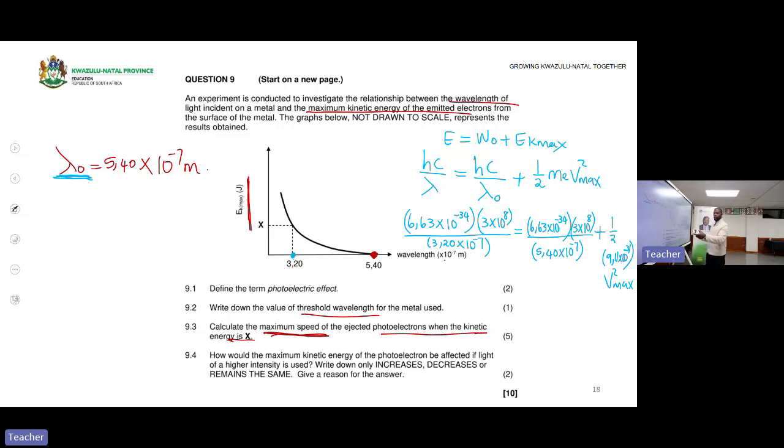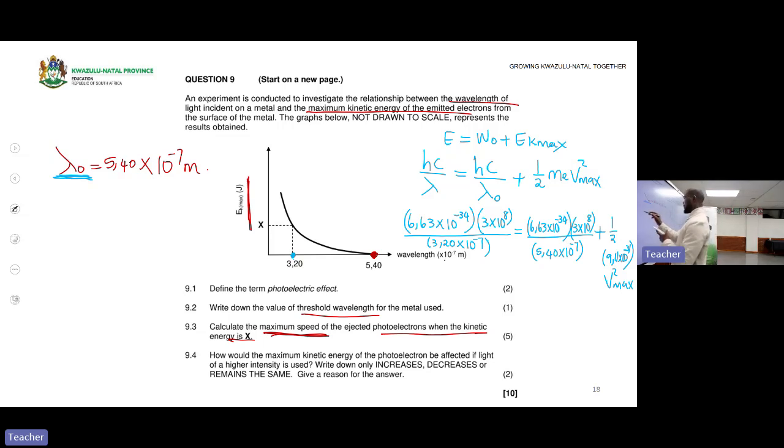Let us take our calculation to this side so that it can be clear. I have my calculator with me. 6.63 times 10 to the power of -34 times 3 times 10 to the 8, divided by 3.2 times 10 to the power of -7.